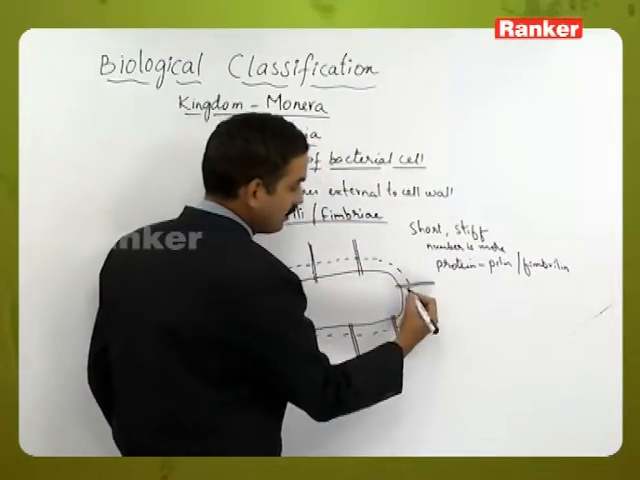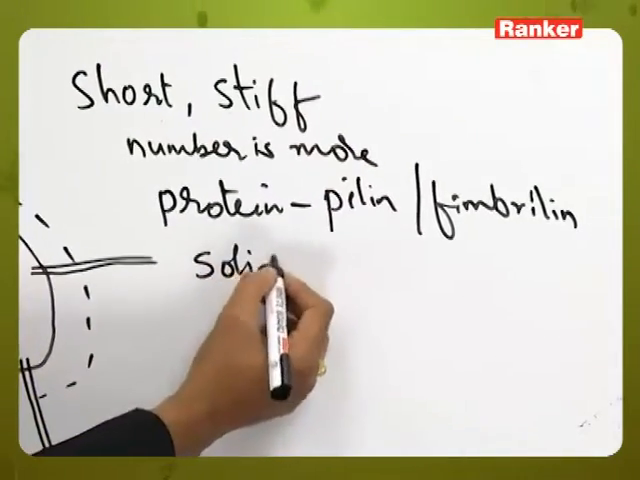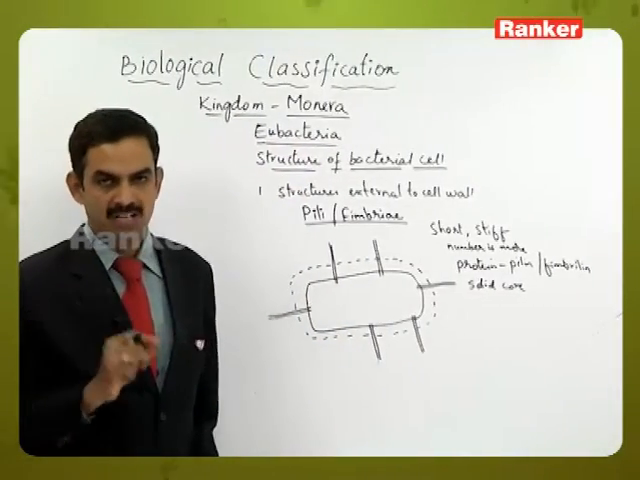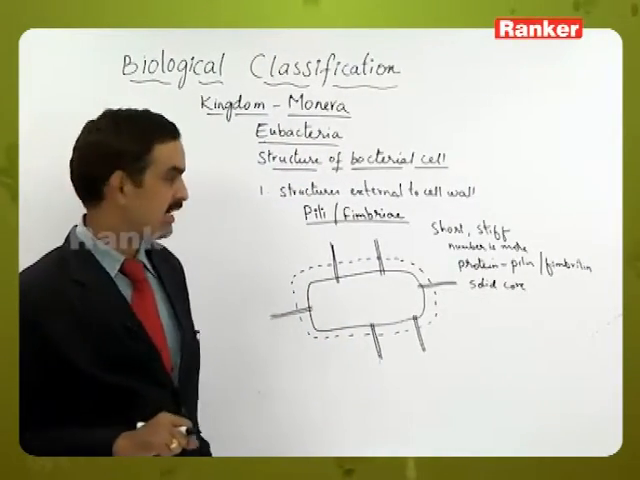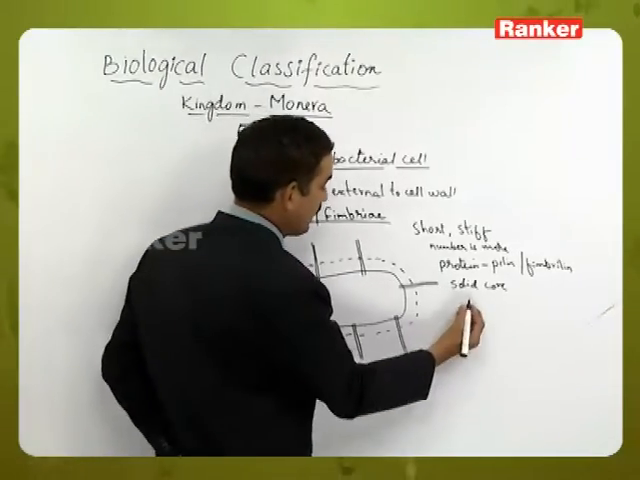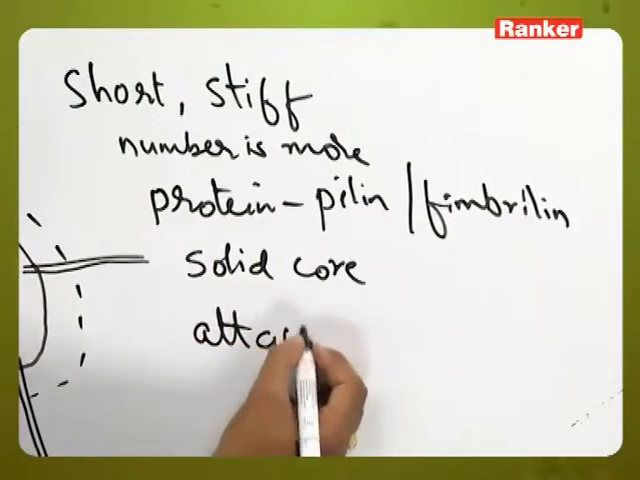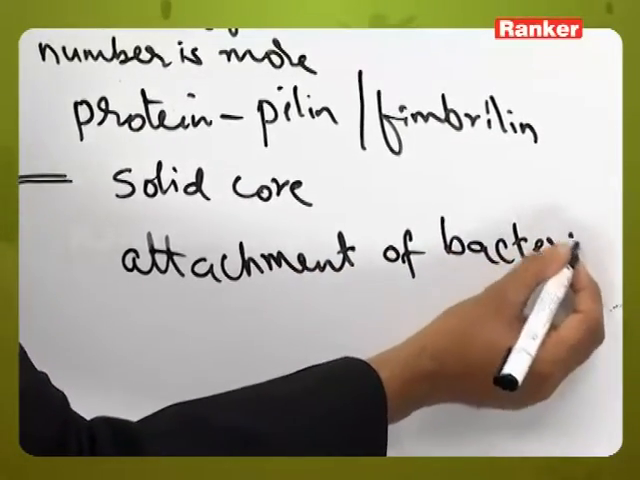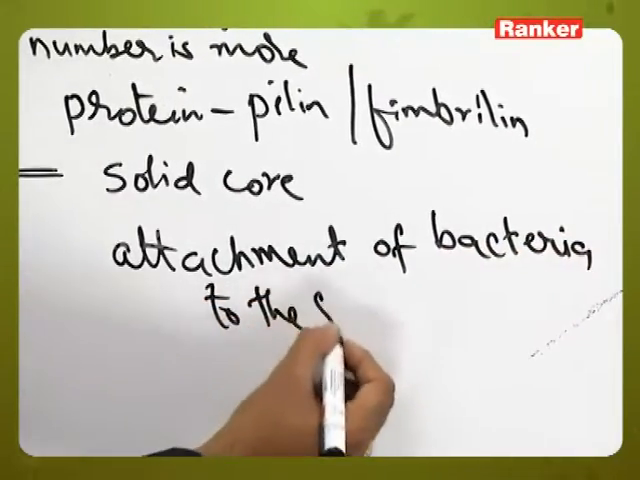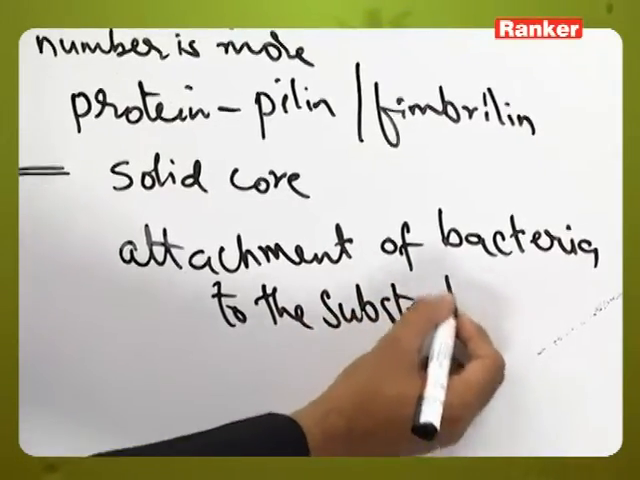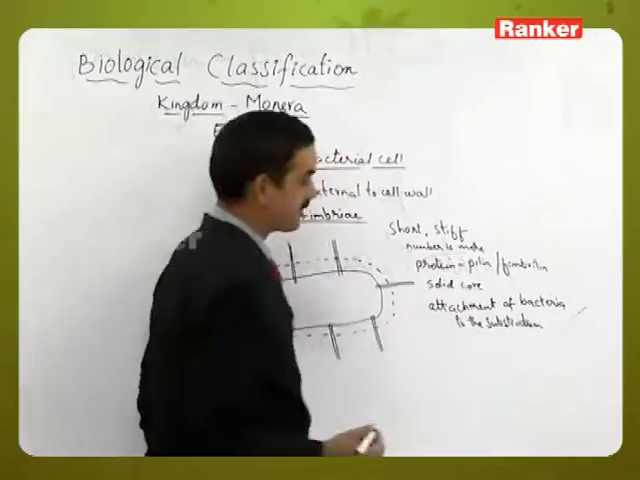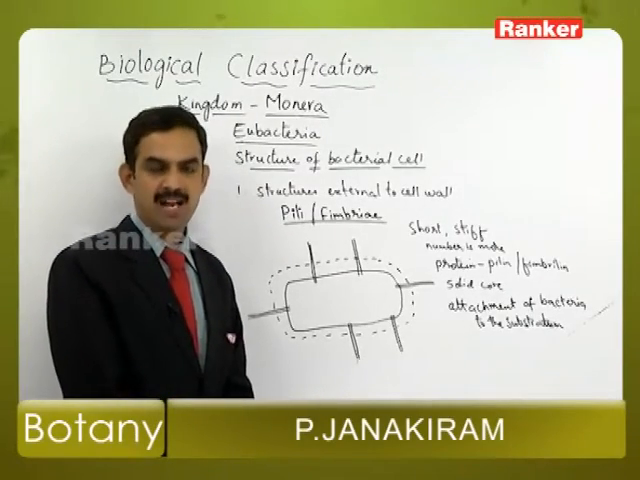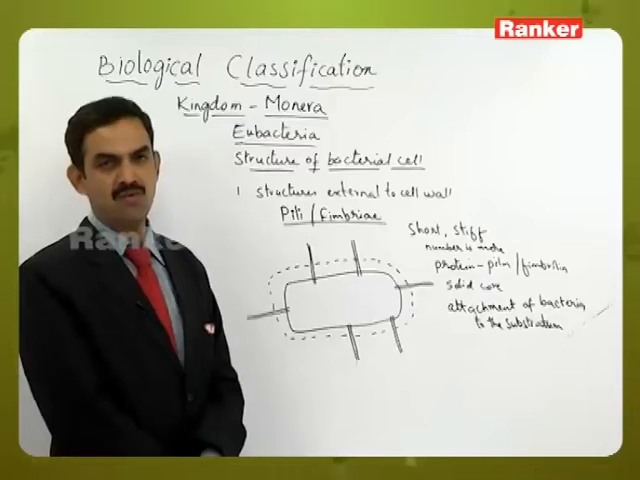Generally, these pili have a solid core, that is, the central part is without any hollow structure; it is entirely filled with material. The function of pili or fimbriae is attachment of bacteria to the substratum, either a terrestrial or an aquatic substratum. So pili are differentiated from flagella in terms of their structure, nature and function.